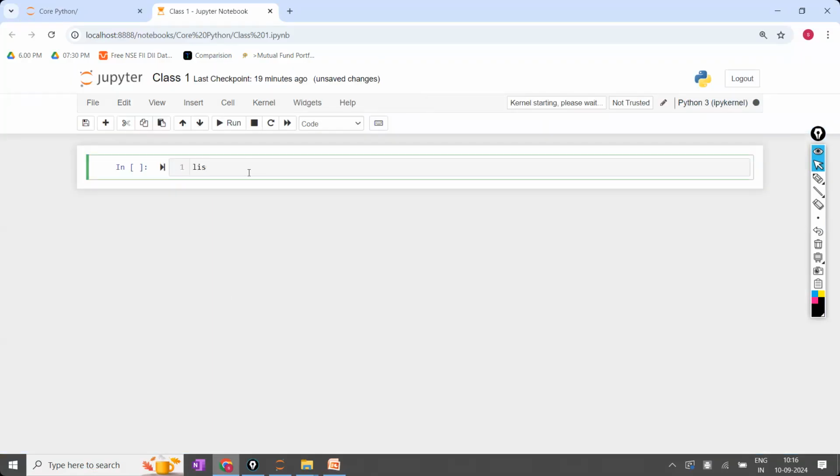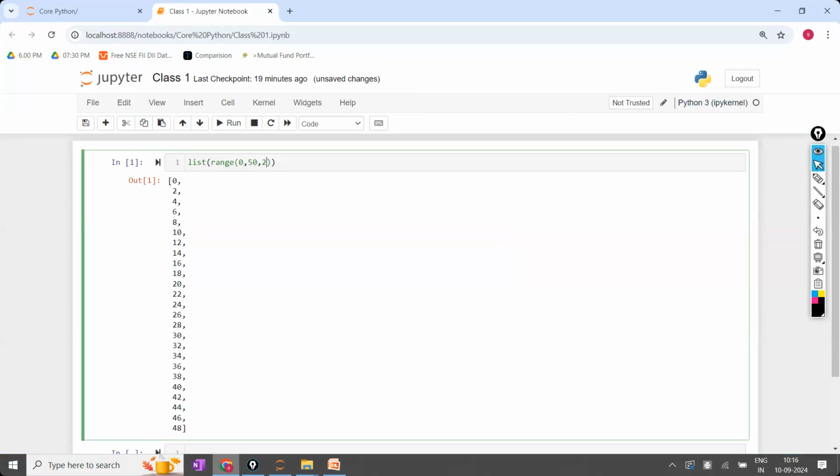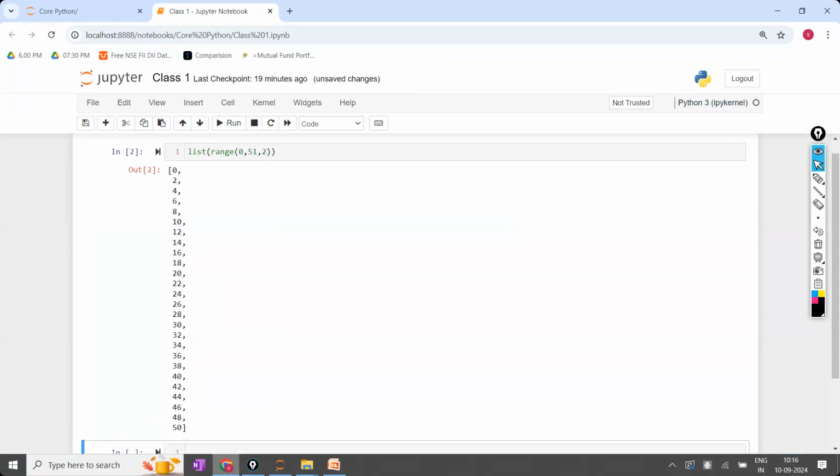So for that, I'm going to write here list of range of 0 to 50 with the increment of 2. And this is the list of 1 to 50 numbers. If I want to include the 50 also, so these are the even numbers. This is the code. So I'm writing some code like this.